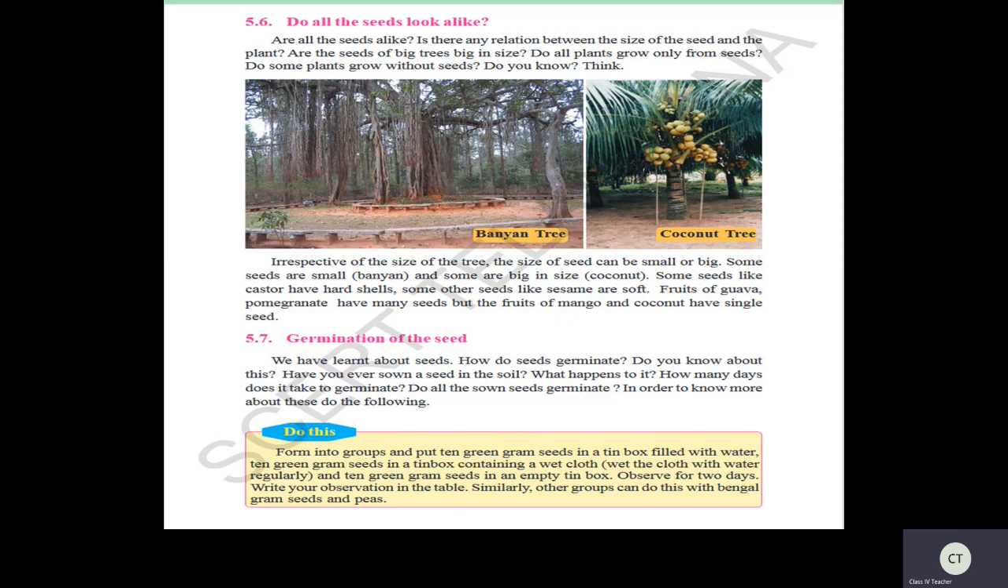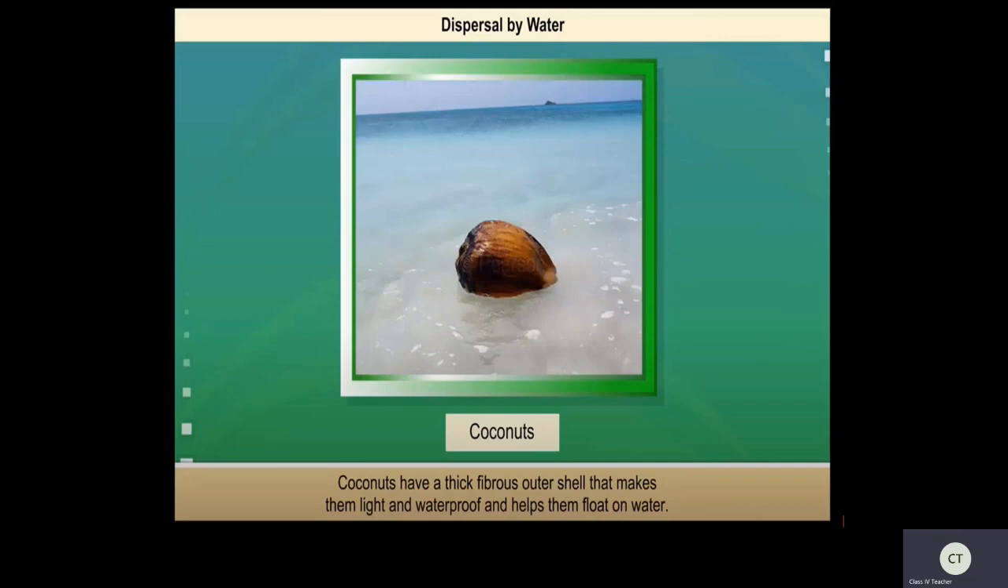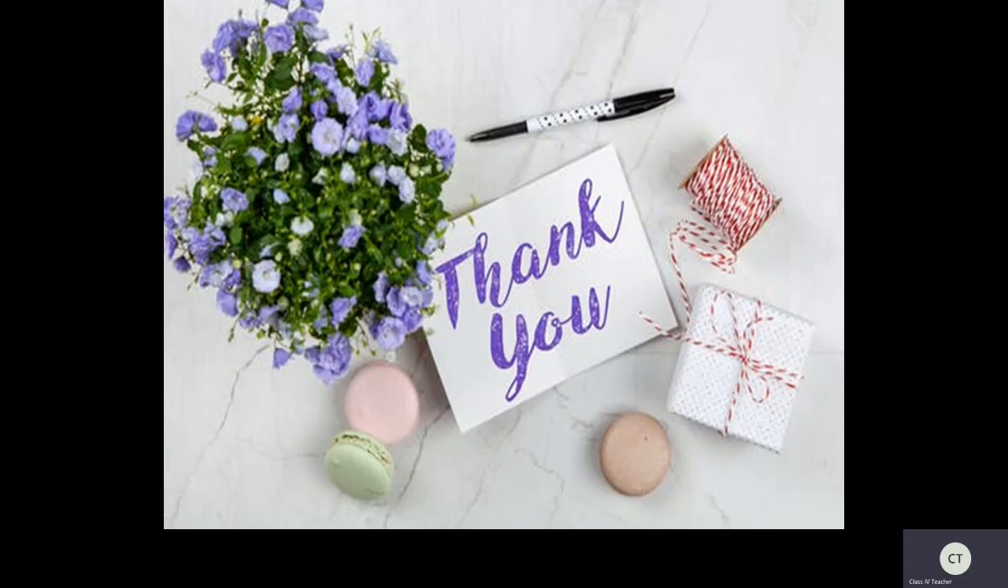Did you understand, children? So tomorrow we will discuss about germination of the seed. It is very interesting. So just recall this. These are the seeds of banyan tree. This is the seed of coconut. See the sesame and also castor. Okay. Have you seen? Okay, children.